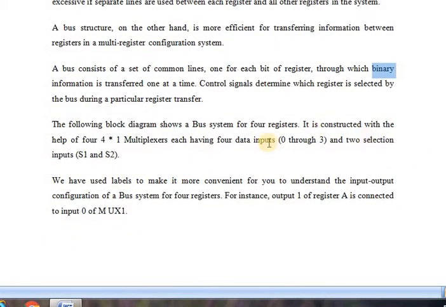The following block diagram of a bus system has 4 registers. It is constructed with 4-into-1 multiplexers, having data inputs 0 through 3 and 2 selection inputs S1 and S0. Based on these S1 and S0 only, this bus system works.